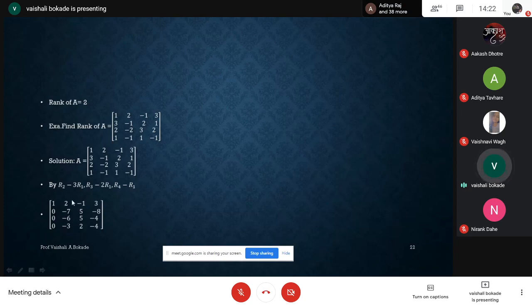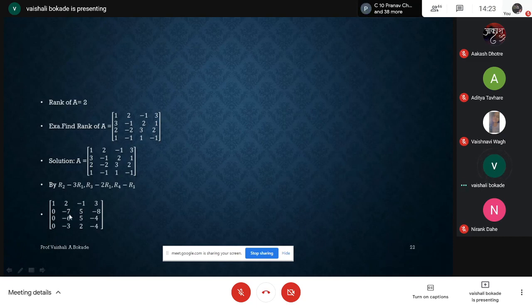Yes, by using these entries, observe here in column 1, except at the 1,1 place, the other entries I have converted to 0. So column 1 is over. Yes, now this column 1 is over. I'm not finding any two identical rows, so I can't use a row transformation for converting any row to 0.